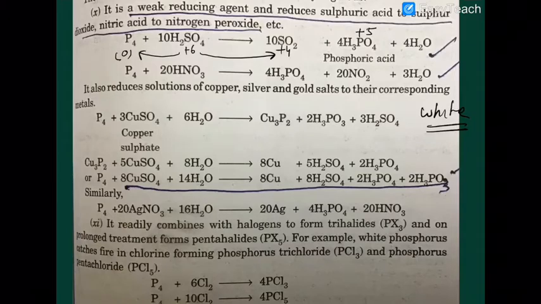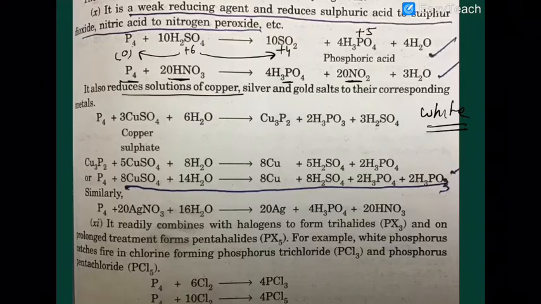From phosphorus. And phosphorus has lost electrons to whom? To sulfur. Similarly, phosphorus when reacting with nitric acid will give you phosphoric acid and nitrogen dioxide. So it is very simple: phosphorus when reacting with nitric acid and sulfuric acid produces SO2 and NO2 and gives phosphoric acid in each case.